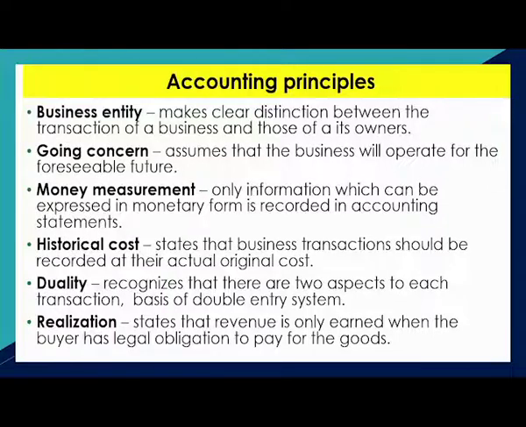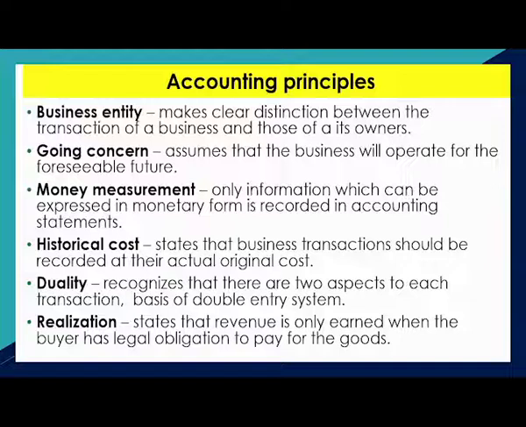Okay. Accounting principles. There are various of them actually, and these are some of them. Business entity talks about how one should differentiate a business as separate from its owners. Going concern, to know that the business will continue in the near future.